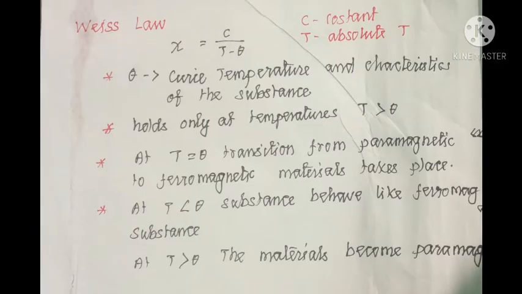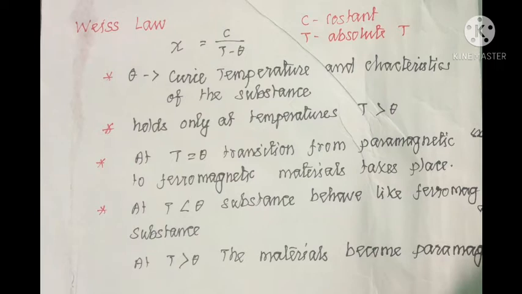Weiss law is one of the important laws. It can be used to predict the susceptibility of the magnetic materials. Susceptibility is equal to C by T minus theta, where C is the constant, T is the absolute temperature, and theta is the Curie temperature, which is characteristic of the substance we have taken. From this concept we can expect questions for our examination based on the Weiss law.